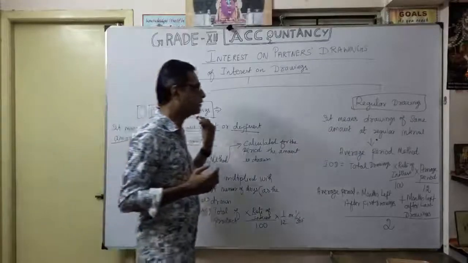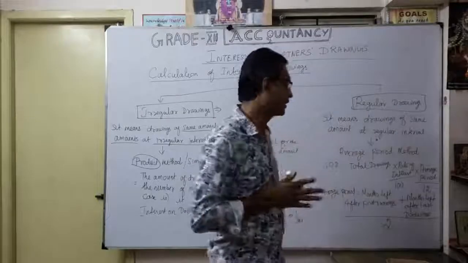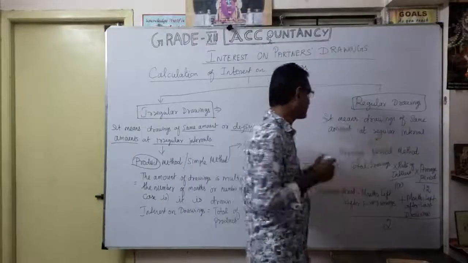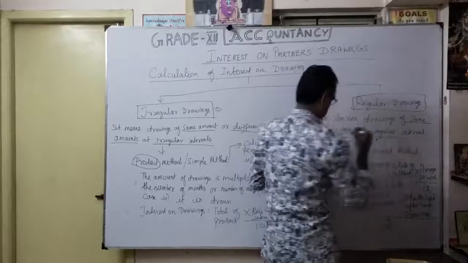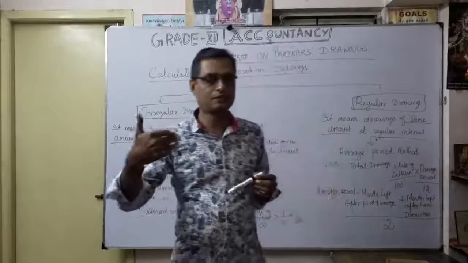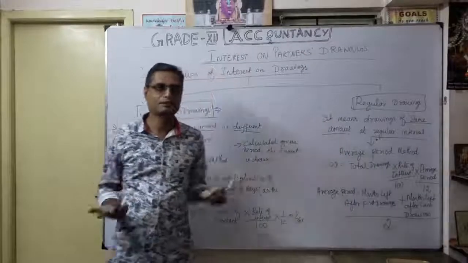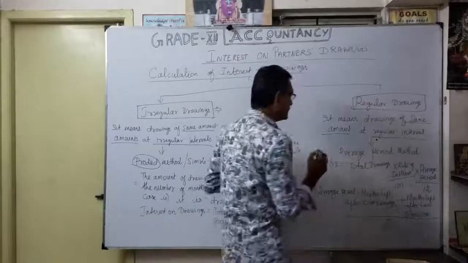Now coming to regular drawings. What is the meaning of regular drawings? It means drawings of the same amount, the amount also the same, at regular intervals. So every 2 months, likewise, or every quarter, 3 months, or every month, depending. Okay. So the average period method. Which method are we going to follow?